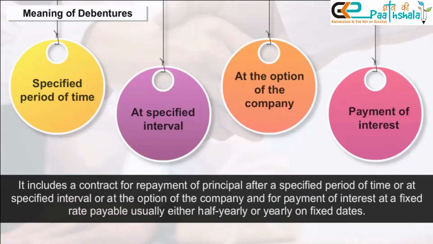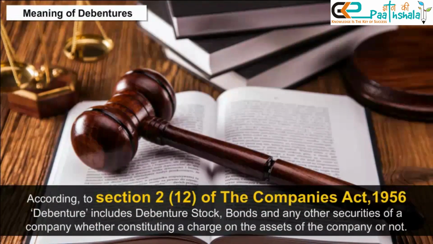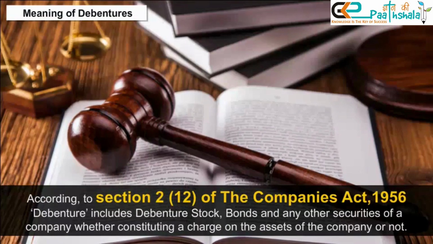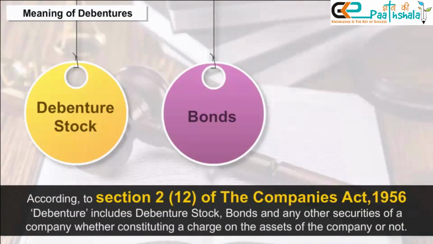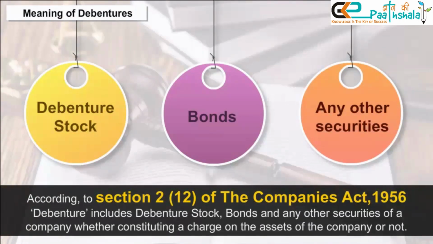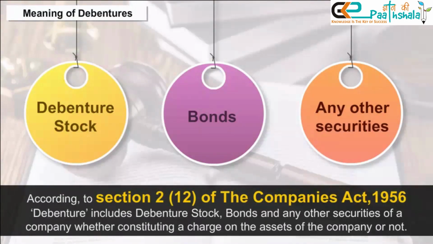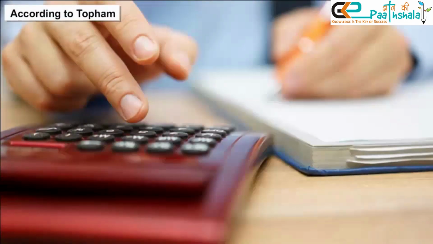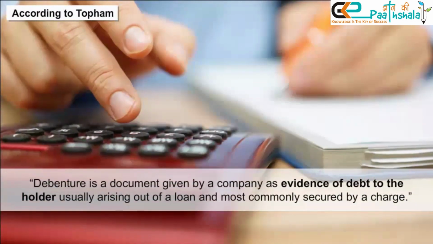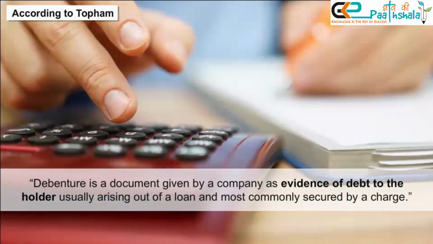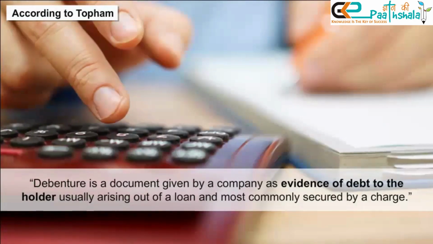on fixed dates. According to Section 2, Subsection 12 of the Companies Act 1956, debenture includes debenture stock, bonds, and any other securities of a company, whether constituting a charge on the assets of the company or not. According to Topham, a debenture is a document given by a company as evidence of debt to the holder, usually arising out of a loan and most commonly secured by a charge.